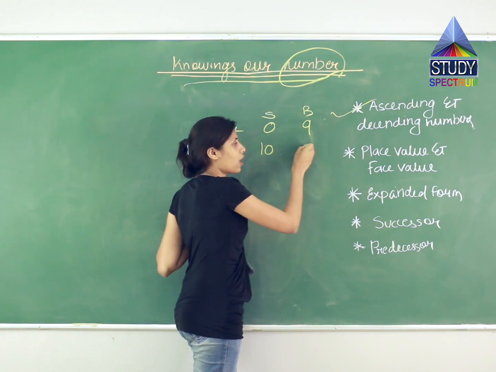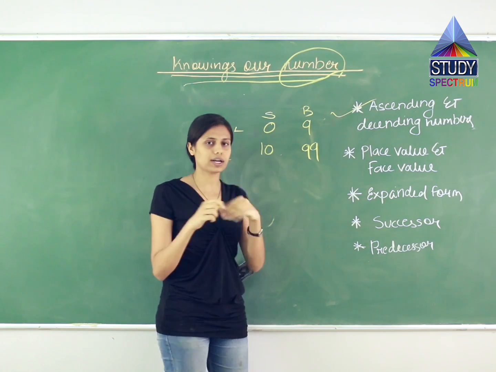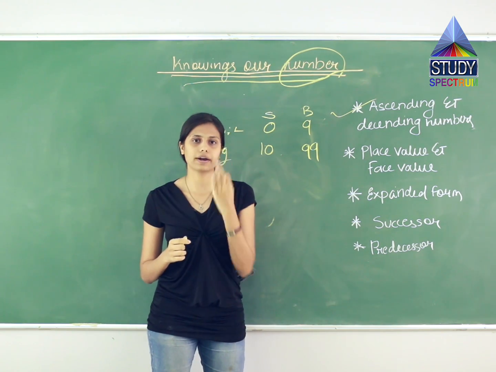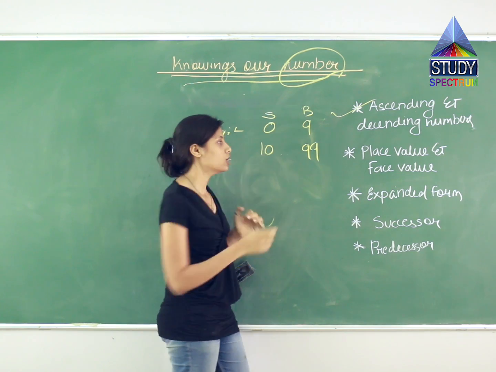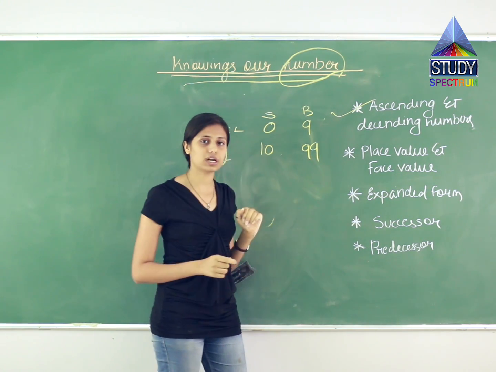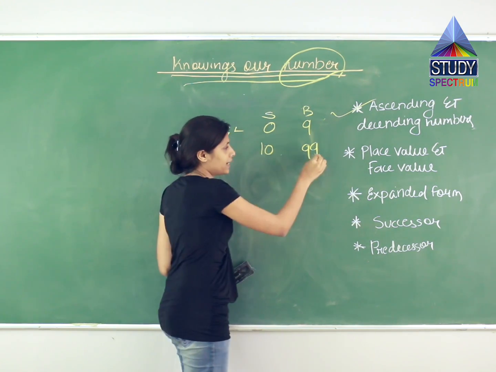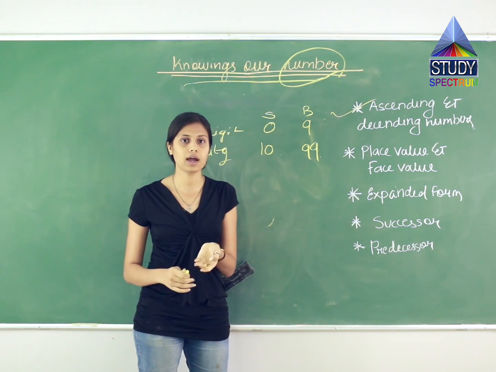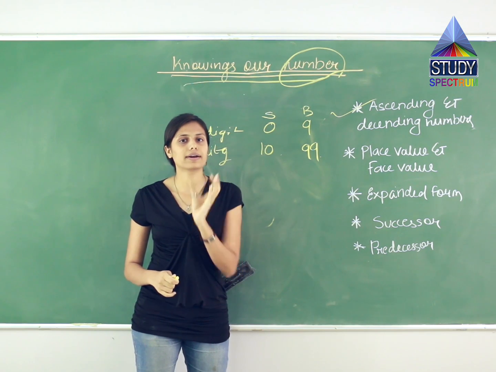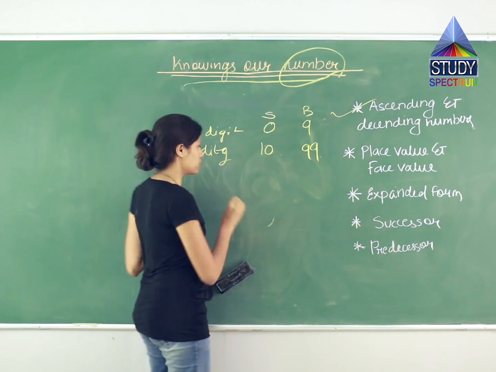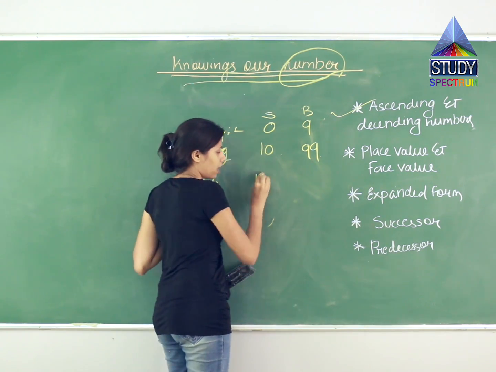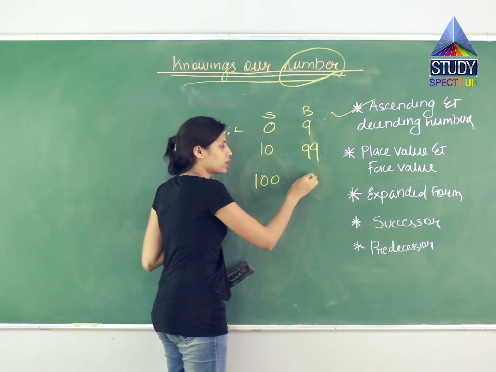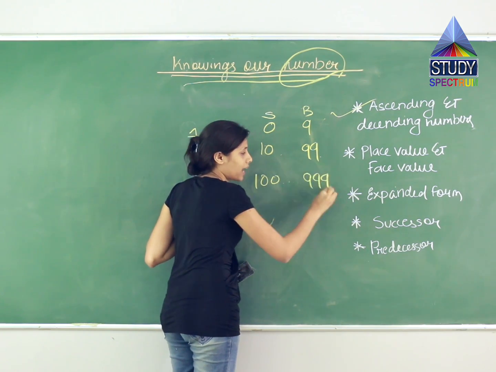Now it goes on till how much? 99. Because after 99 what comes? 100. What did 100 become? A 3-digit number. So which is the biggest 2-digit number? It is 99. Now 99 is 2-digit. After 2-digit, where does the 3rd digit start? 100. Means what? 100 is the smallest 3-digit number. So 100. Then this also extends till 999.